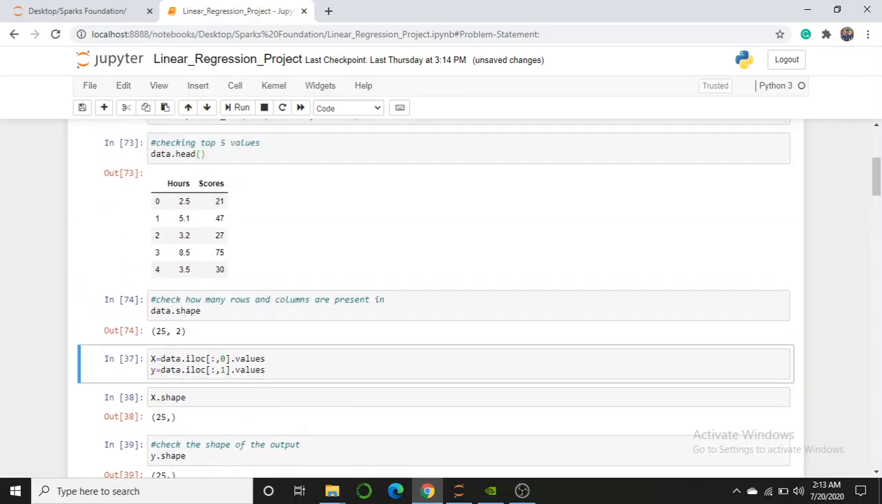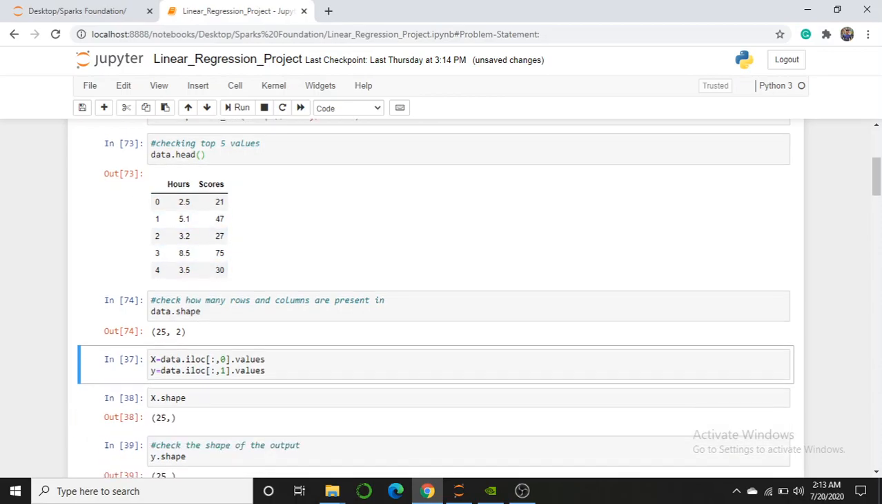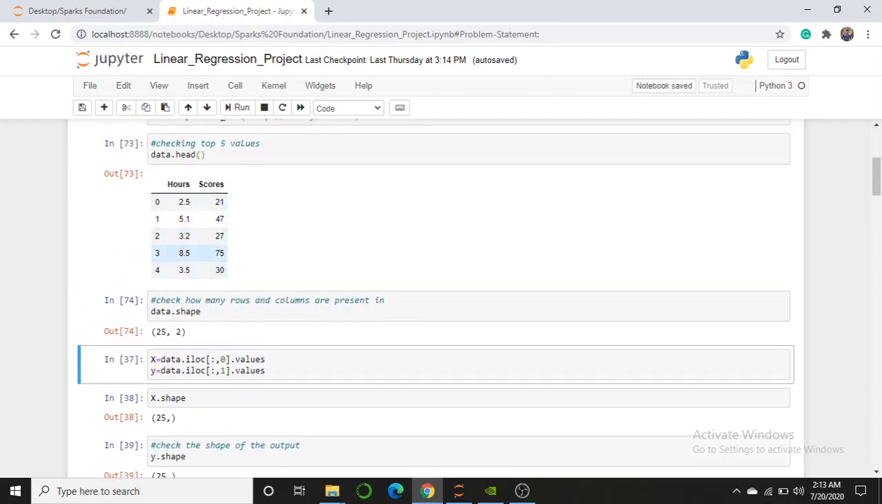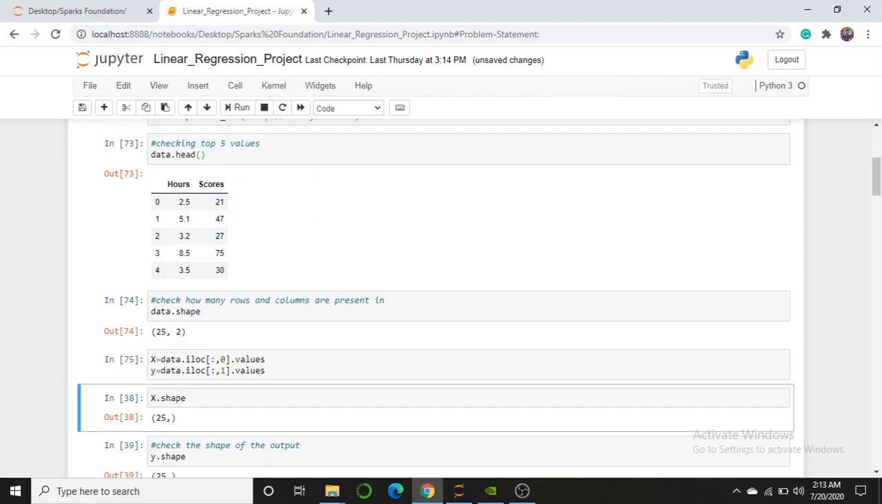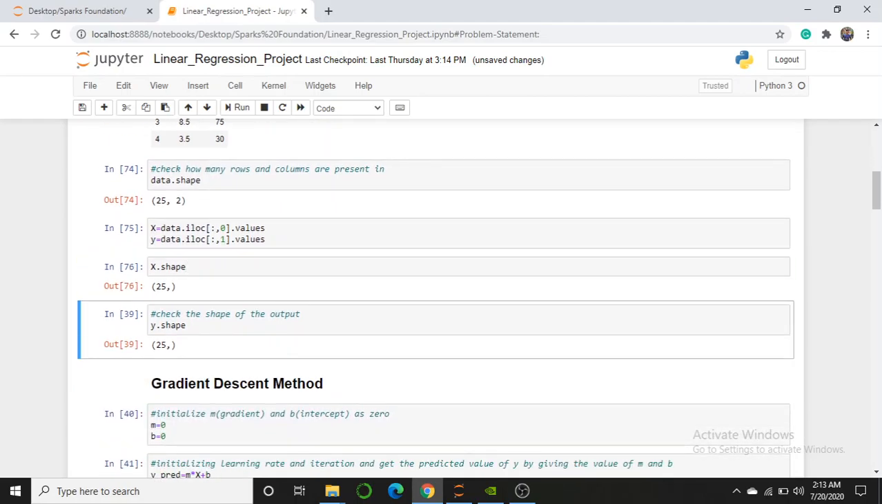So now this is my input: 9.25 hours, and I have to predict the score of a student if he studies 9.25 hours. So this is my input and the score is my output. For the input, I use slicing, where 0 selects the first column and 1 selects the second column. So I took the values. Now I check the shape of my input and the shape of my output.